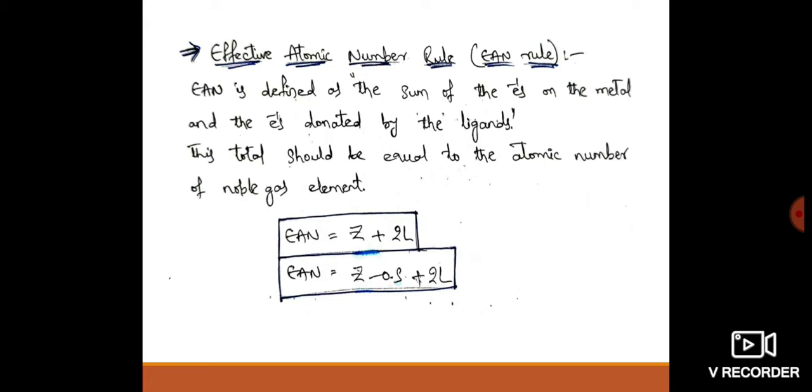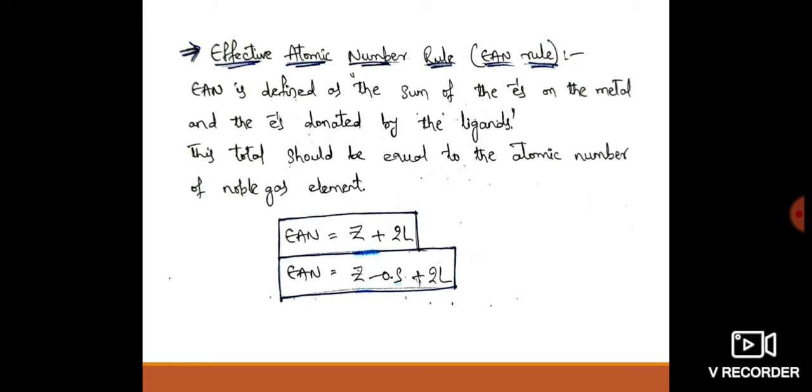And when it is equal to the noble gases or zero group elements, that is, the atomic number of krypton 36, xenon 54, or radon 86, the effective atomic number (EAN) rule is said to be obeyed.